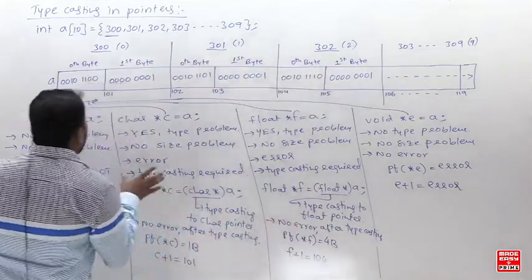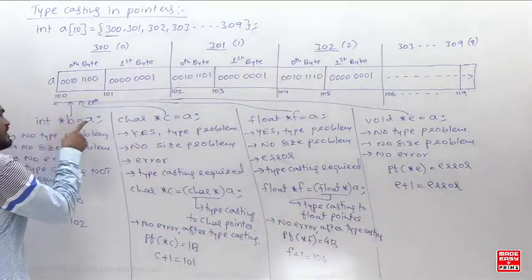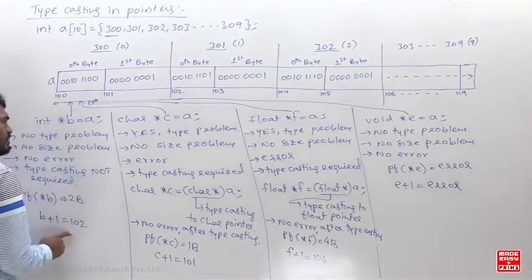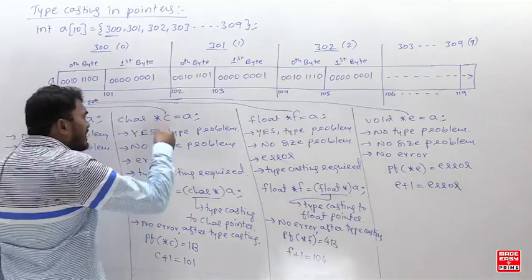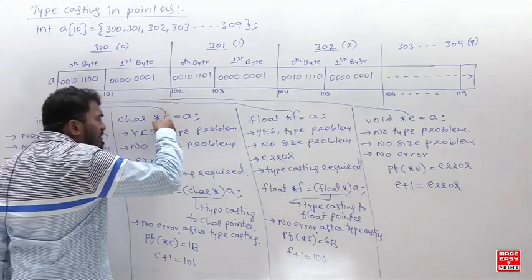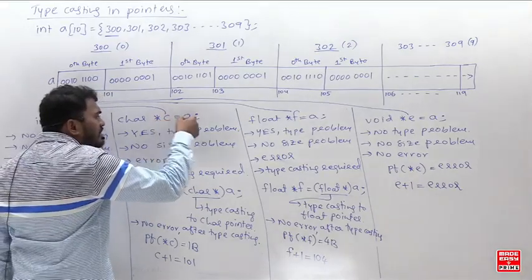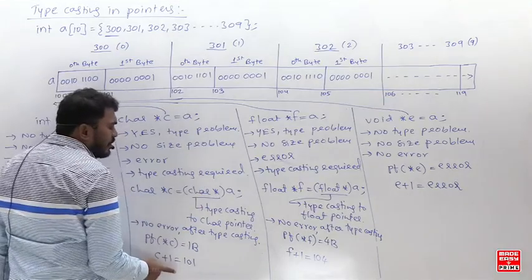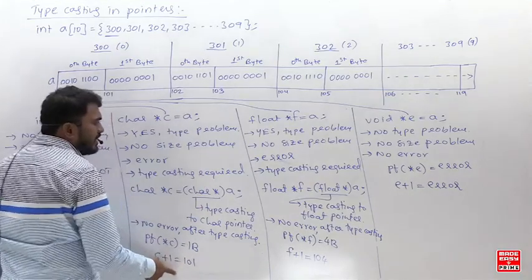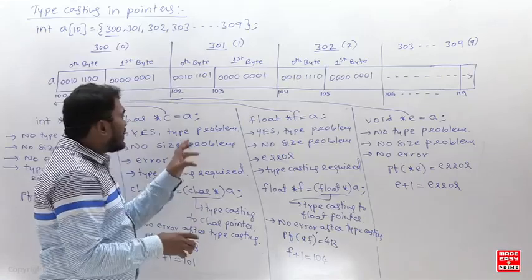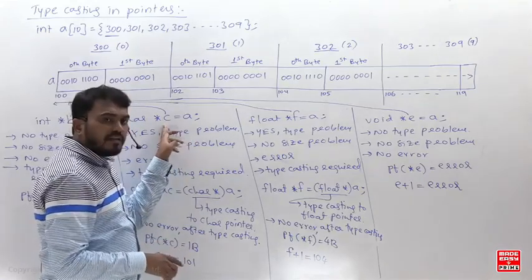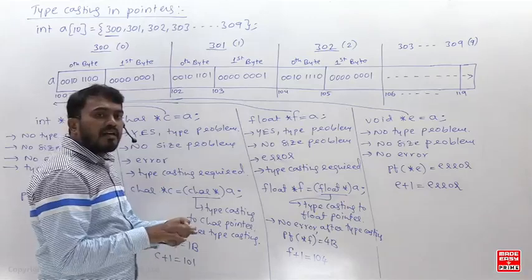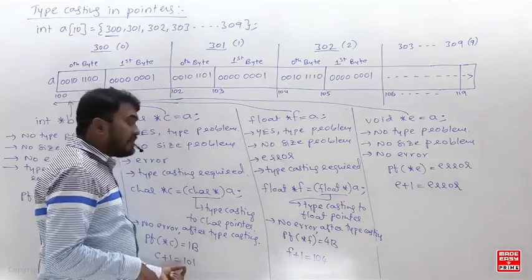What I have done? In the integer pointer, you assign integer address. It will dereference only 2 bytes. It will jump only 2 bytes. That is fine. But remember, in the character pointer, I am storing integer address. By doing the typecasting, if I access, how many bytes it will print? Only 1 byte. So typecasting करके, integer address डाला है character pointer में, इसका power को क्या किया? कम कर दिया. Because it will access only 1 byte.